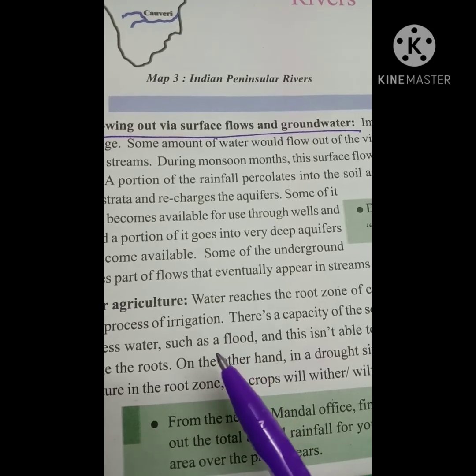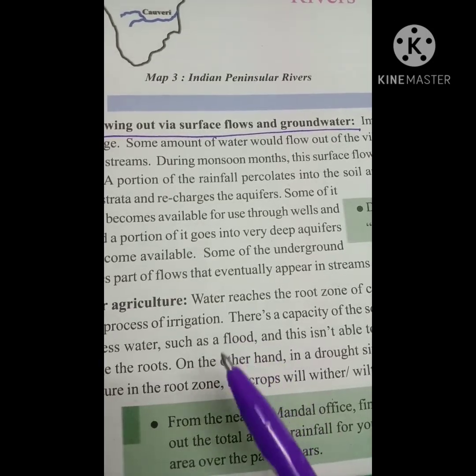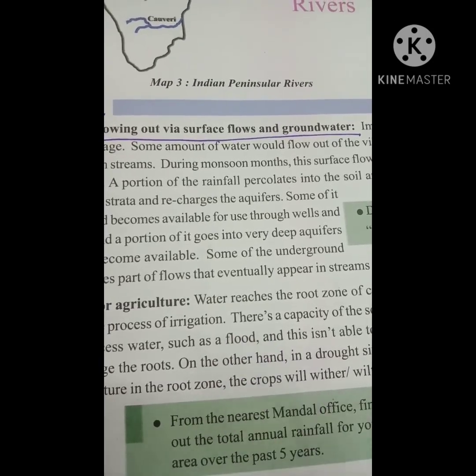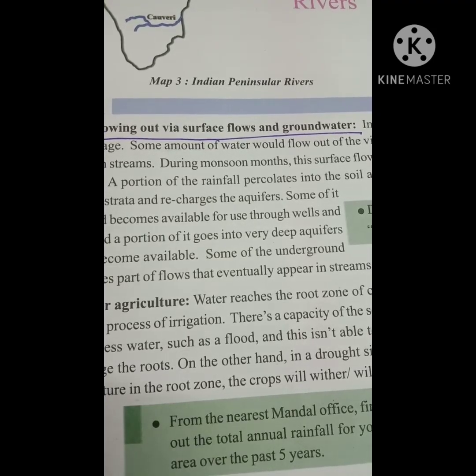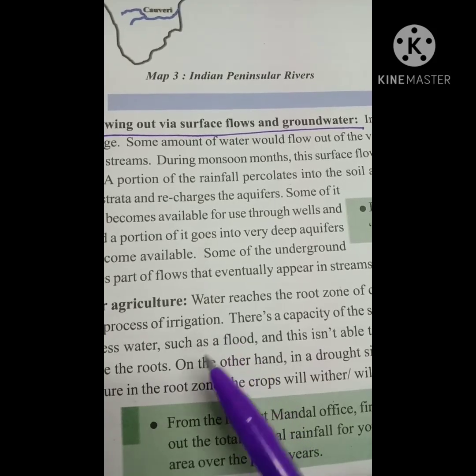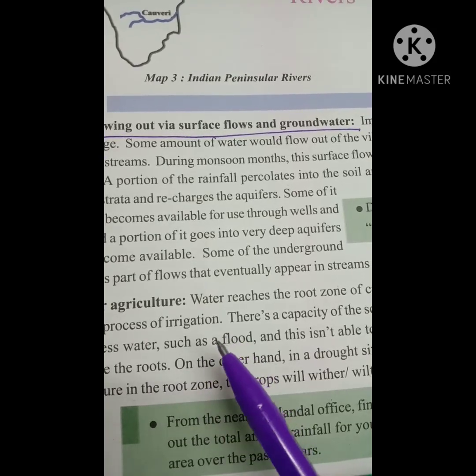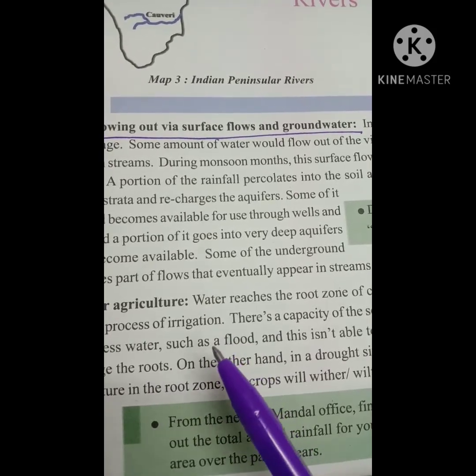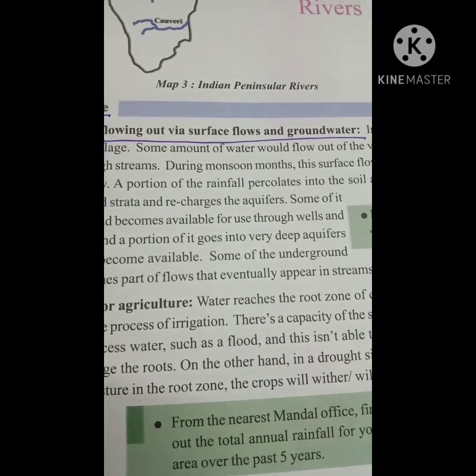But due to new technological agriculture methods and industries, pollution in all aspects has also increased, which resulted in insufficient and irregular rainfalls.